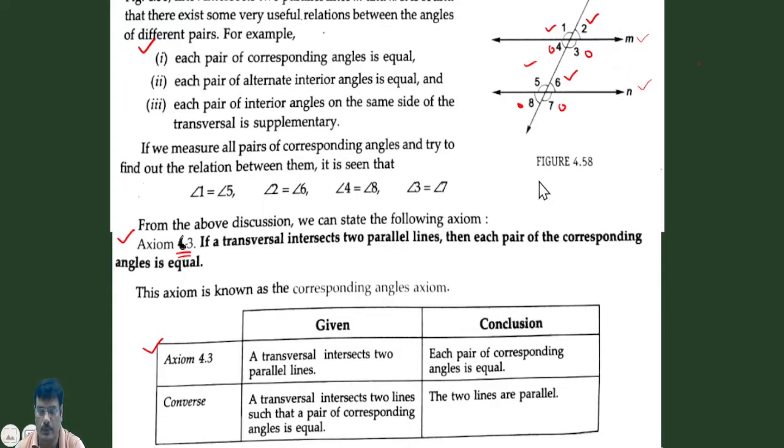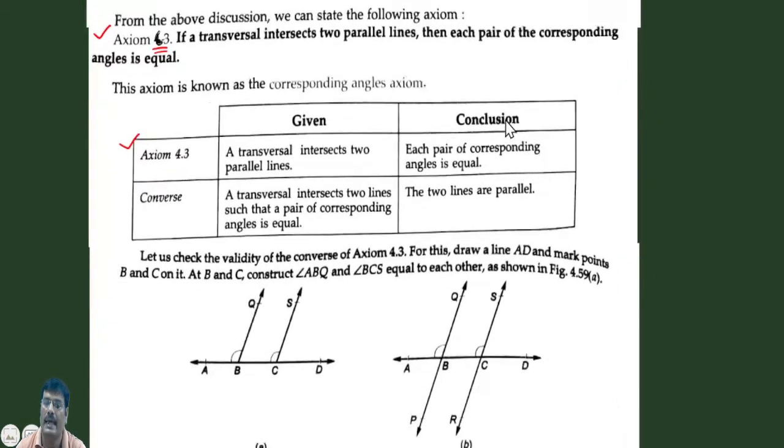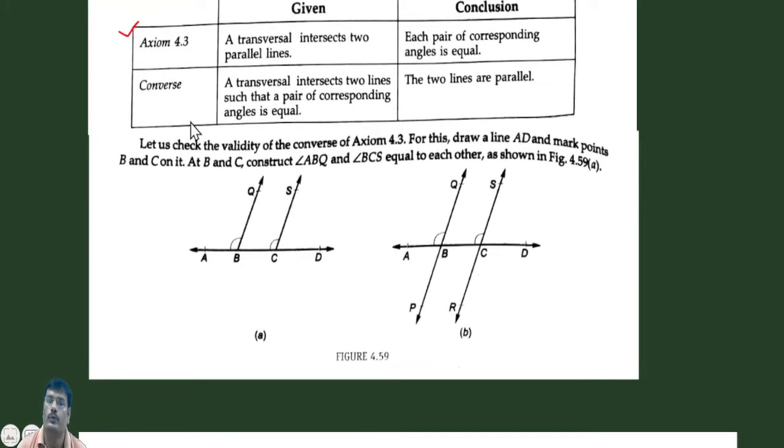Now we have to prove this theorem by an activity. What is the activity? To prove the converse of this axiom, let us check its validity. Suppose that here we have a line AD. If we take two points B and C, and make an angle ABQ and another angle BCS, both are equal as shown in the figure.